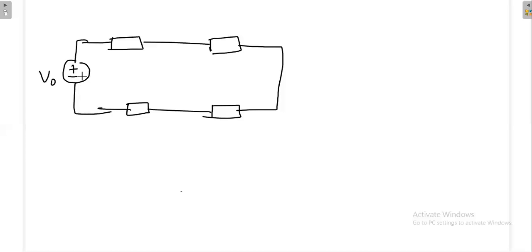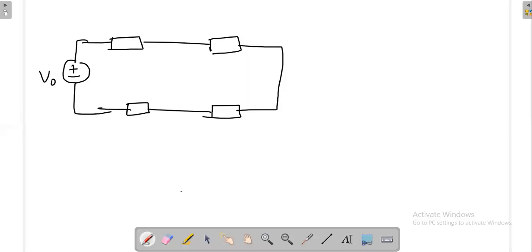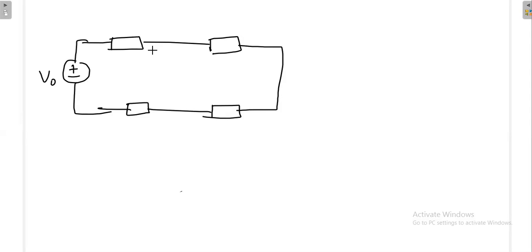I am having a voltage source. This is really a positive voltage source because I am assuming this bottom portion as the ground. That means I took a positive voltage source. And again, some elements are there. For a moment, I assume everything is a passive element, like RLC.